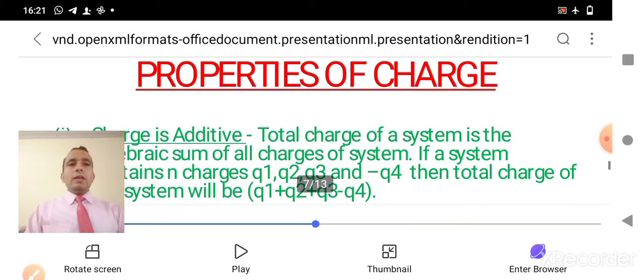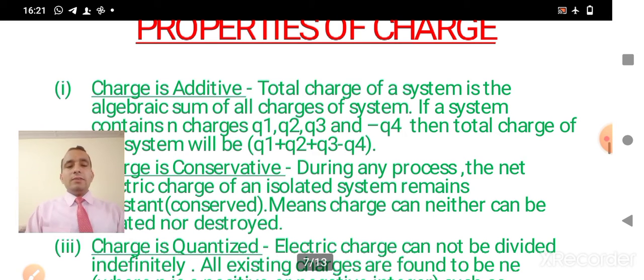Now talking about the properties of charges, what are the properties of charges? So the first property of charge is that it is additive. It means that suppose this is a body having a charge of 5 coulomb, and if we are providing this body with a charge of 3 coulomb, then the resultant charge will be 8 coulomb on this object. I hope it is clear to you.